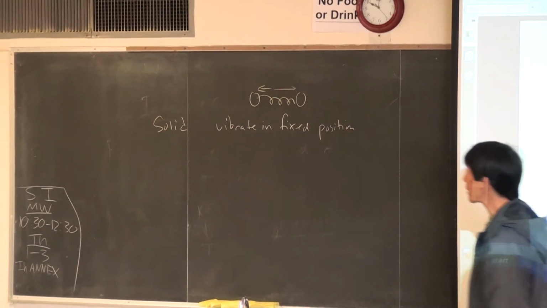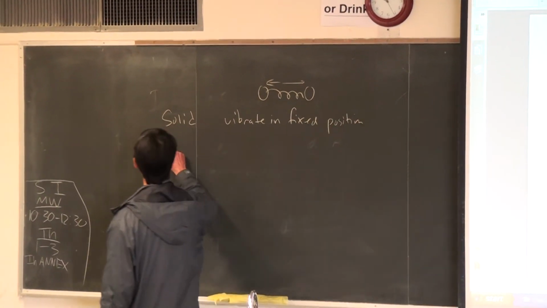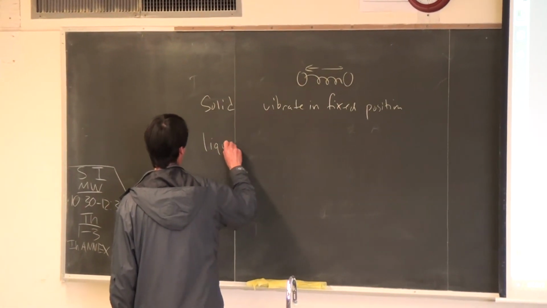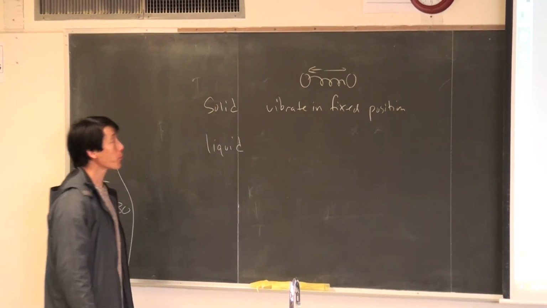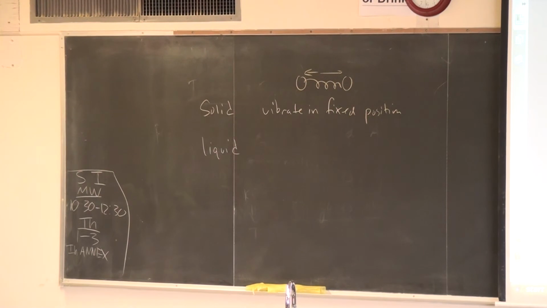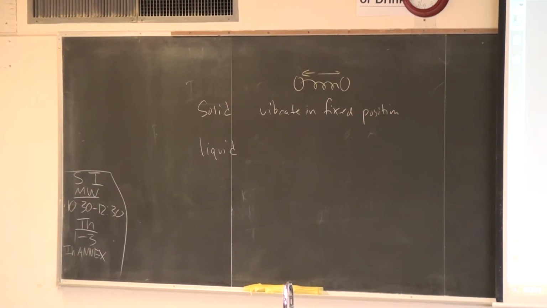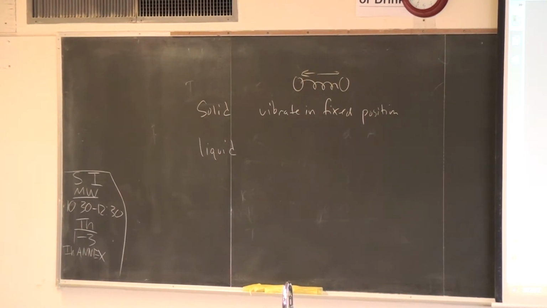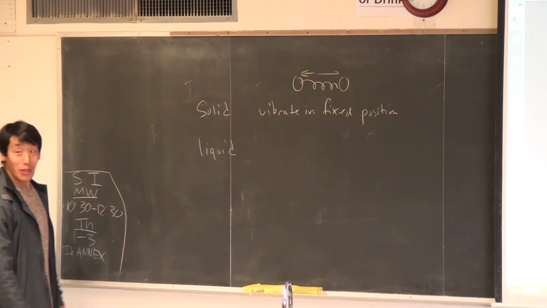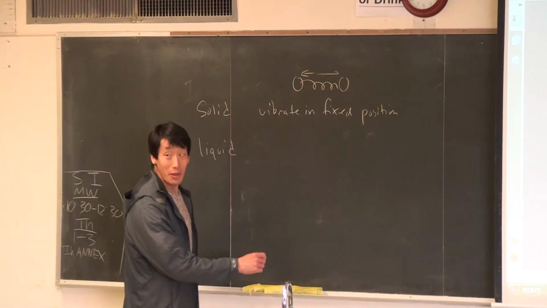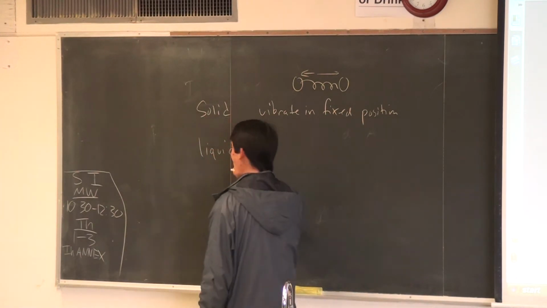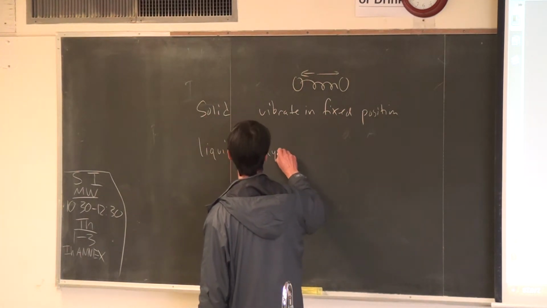How can you describe the motion of atoms or molecules in a liquid? So we can look at layers sliding past each other.